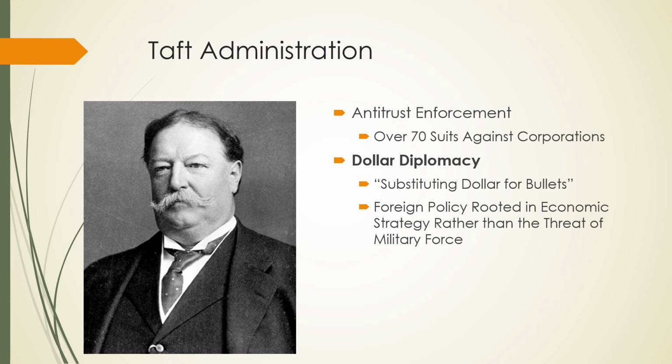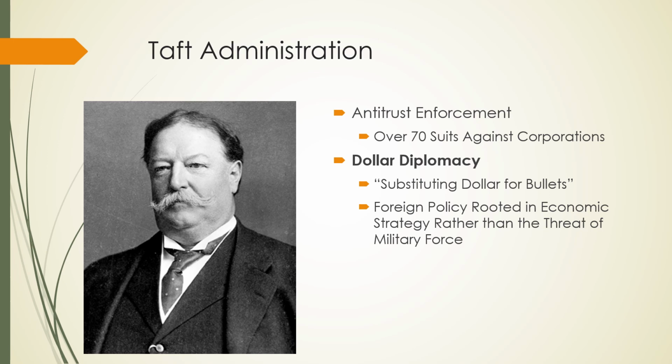All right. So remember, Roosevelt's foreign policy was basically showing how strong our military was, using military force or the threat of military force to get what we want. Taft's dollar diplomacy is going to be rooted in economic strategy. Right? Now, that doesn't mean that Taft doesn't ever use military intervention, because he does, all right?